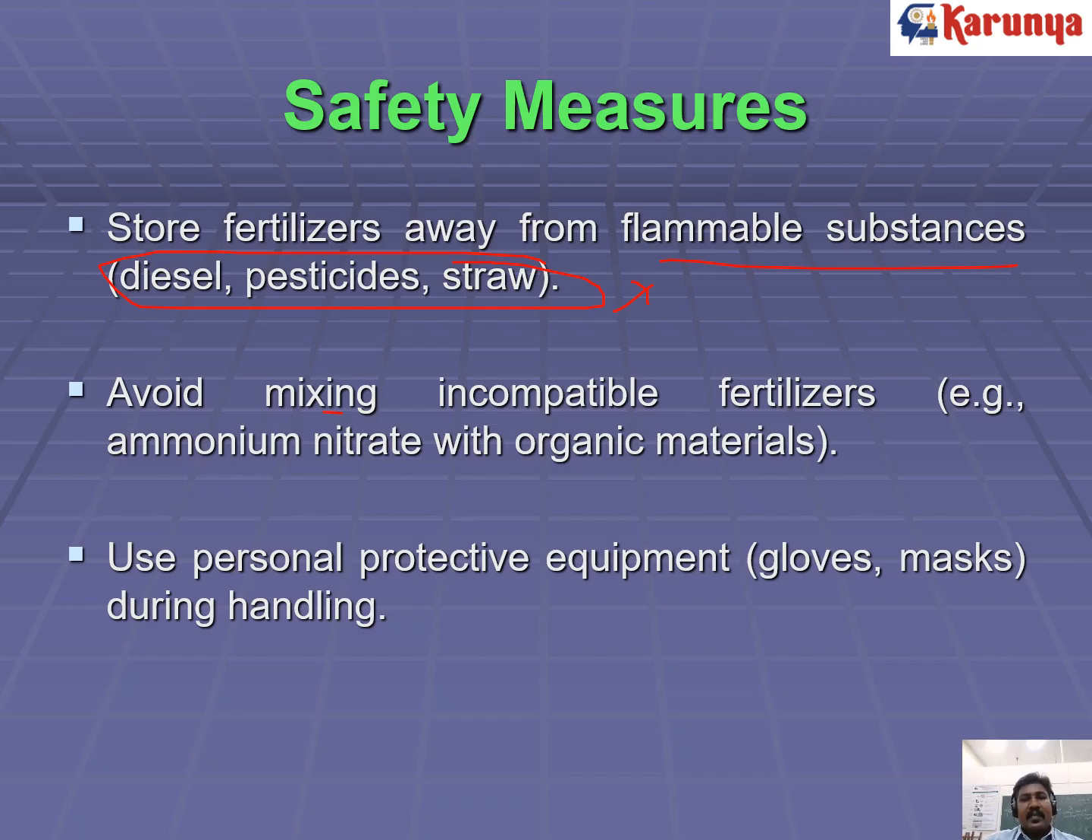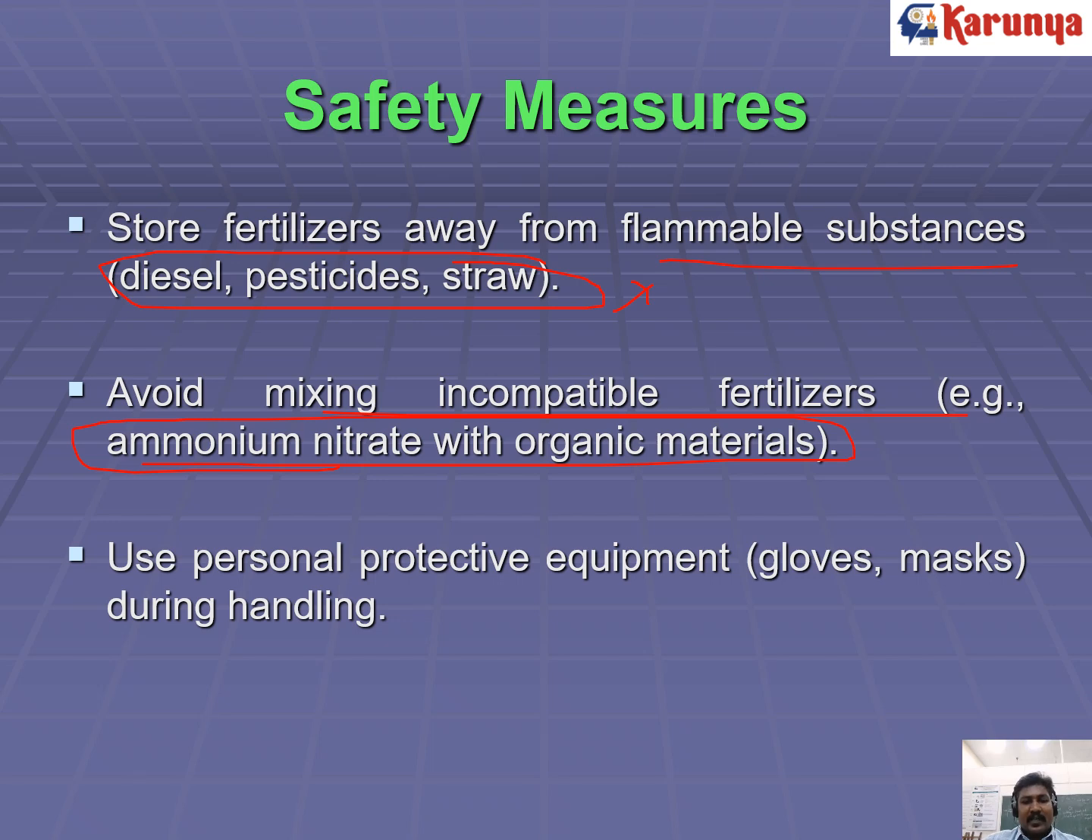And avoid mixing incompatible fertilizers. Some fertilizers are incompatible to mix with other fertilizers. For example, ammonium nitrate with organic material, you should not keep together. So you have to avoid keeping them in a single rack.